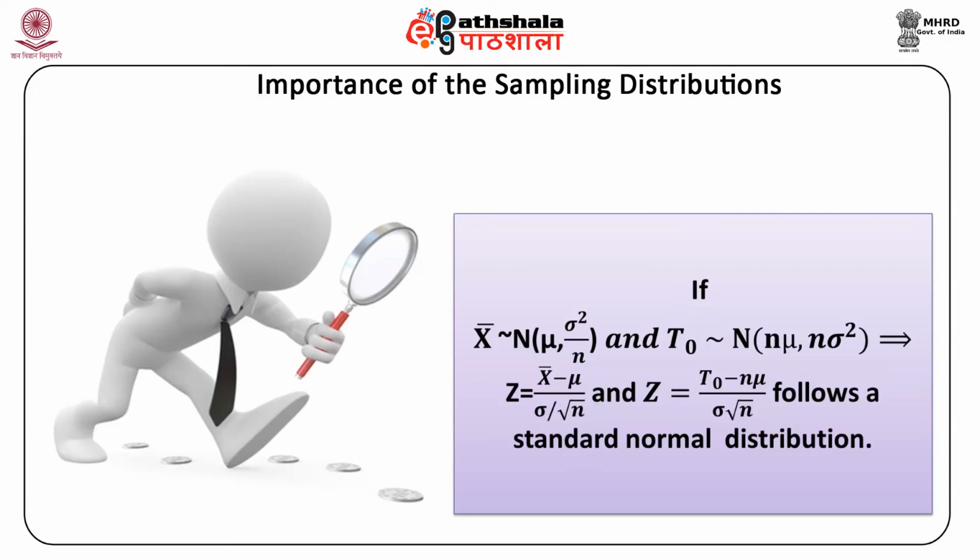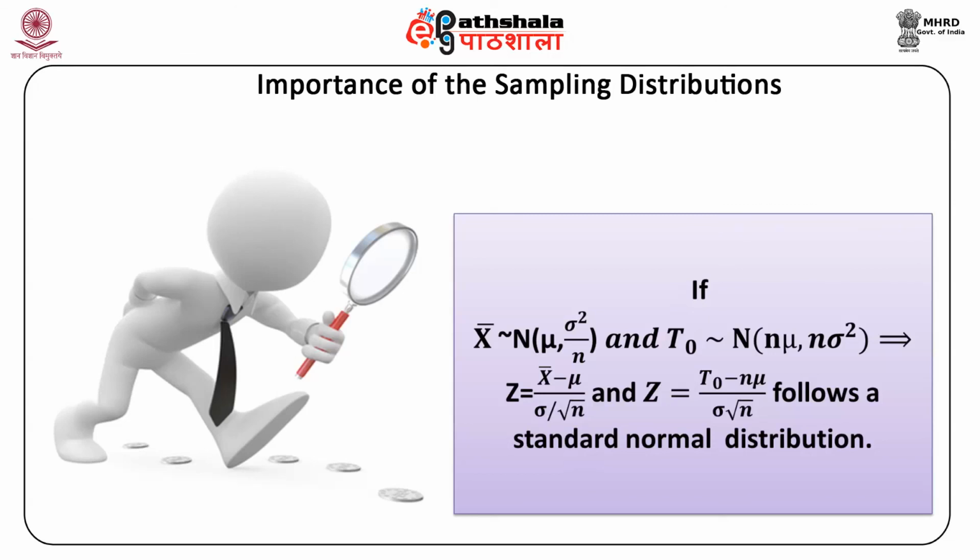Let's take an example. The life of a certain kind of battery on average is normally distributed with mean 50 hours and standard deviation 5 hours. A sample of 16 batteries is randomly selected. Find the probability that batteries in the sample have average life x bar greater than 48 hours, and total life T0 lies between 780 and 840 hours. Let's look at the solution.